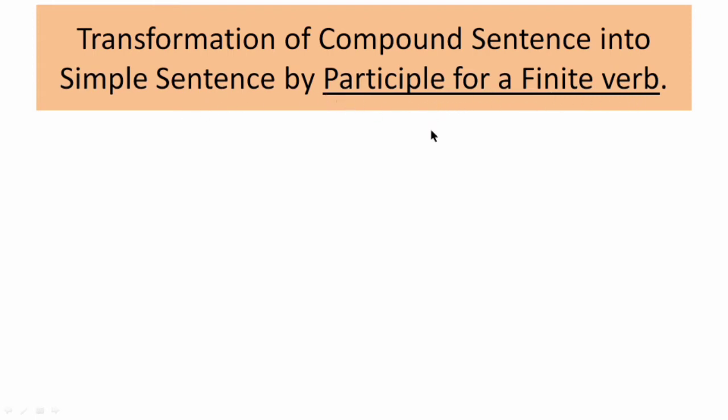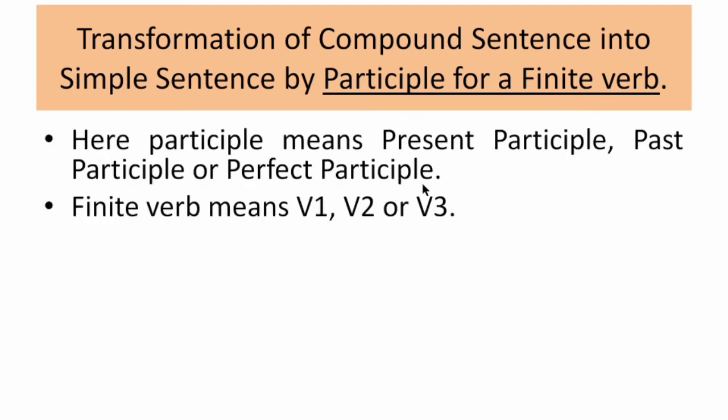Participle here means present participle, past participle or perfect participle. And finite verb means V1, V2, V3. For example, write, wrote, written. These are all finite verbs. And what is a finite verb? Please refer to my video where I have explained finite and non-finite verbs both.